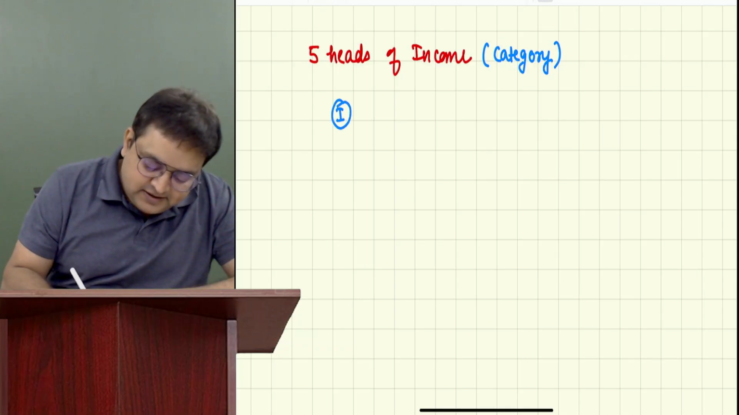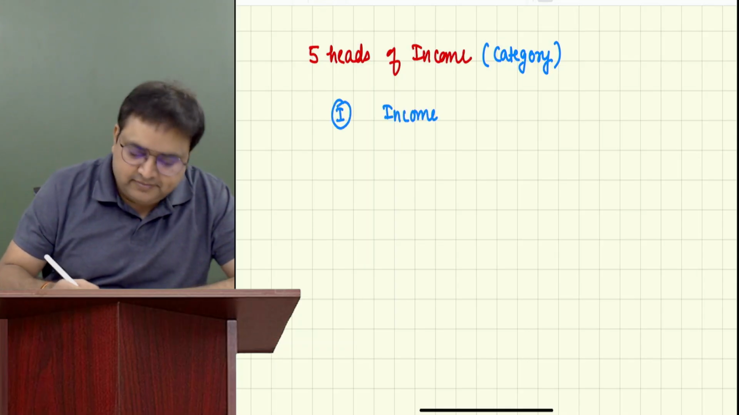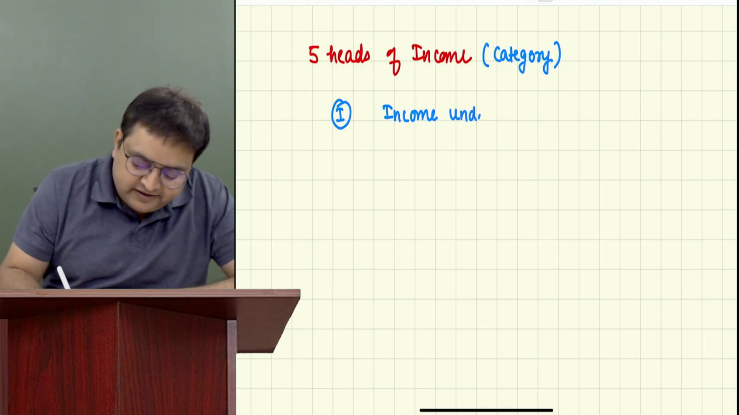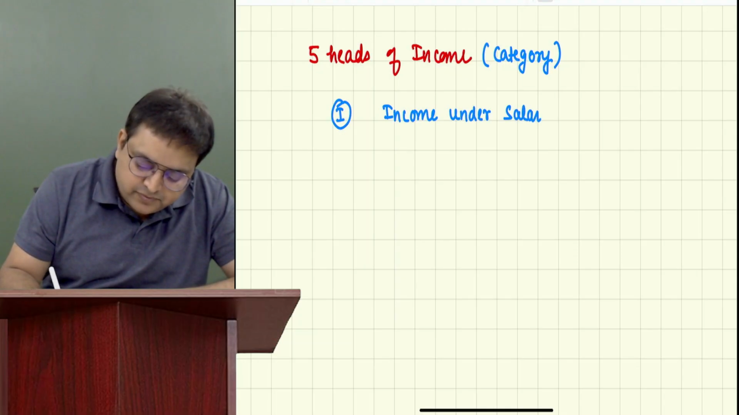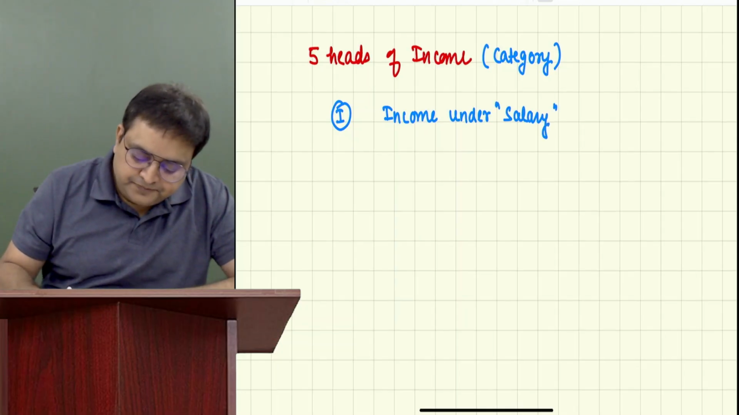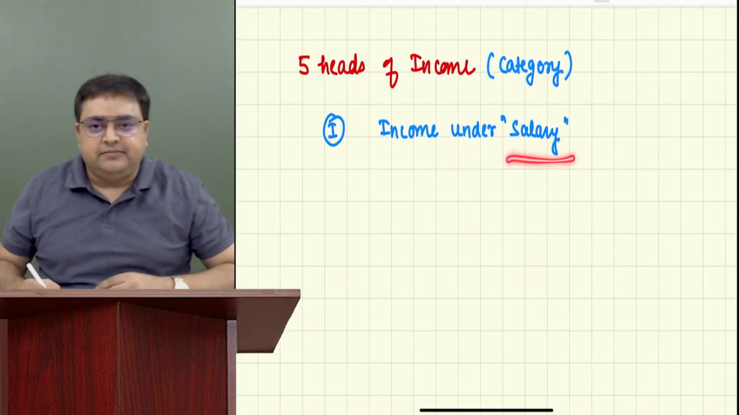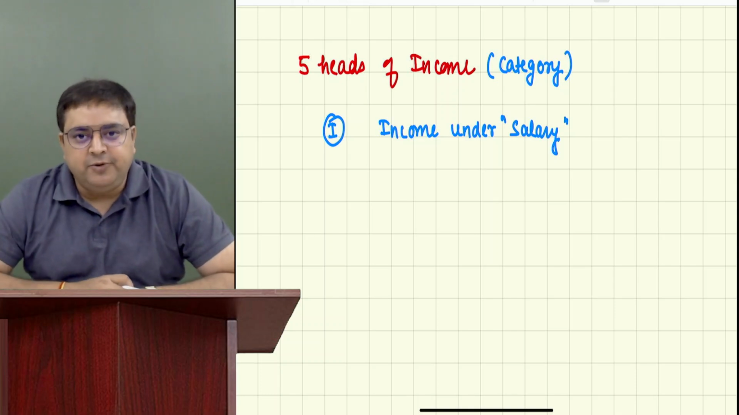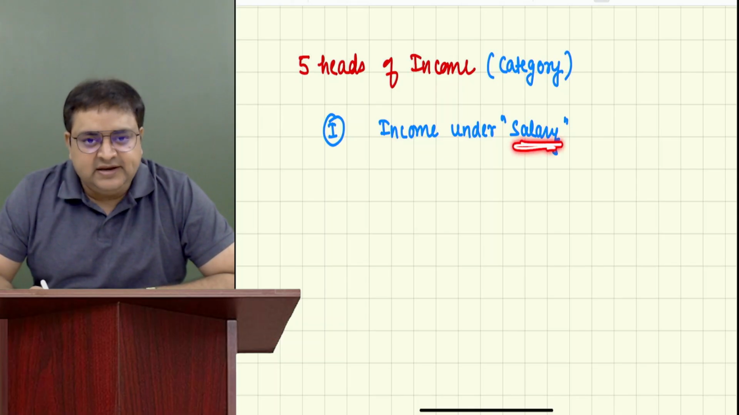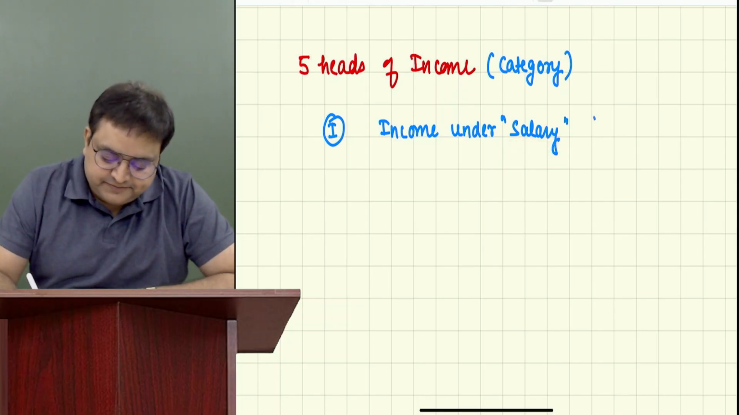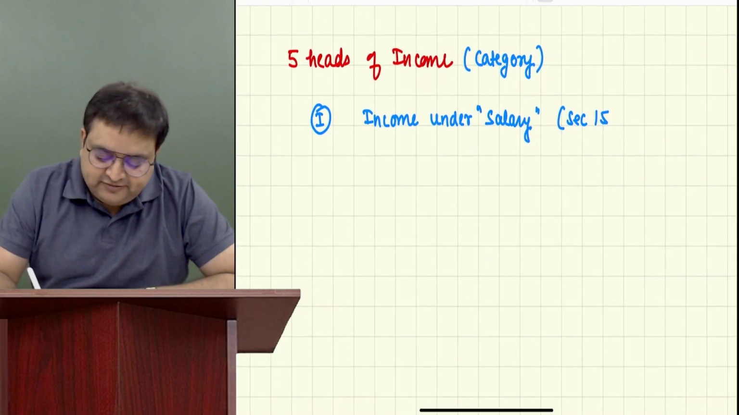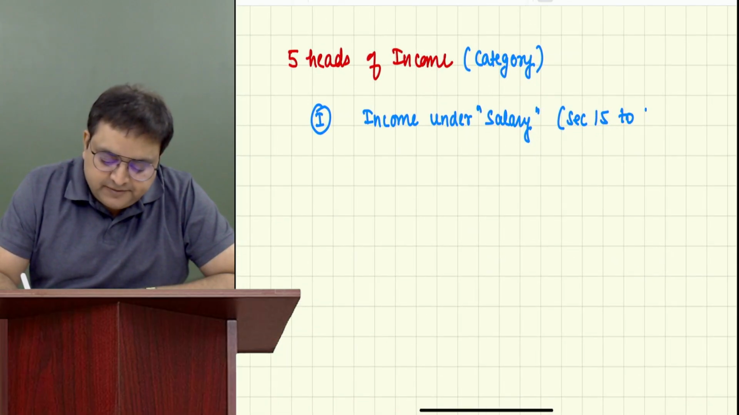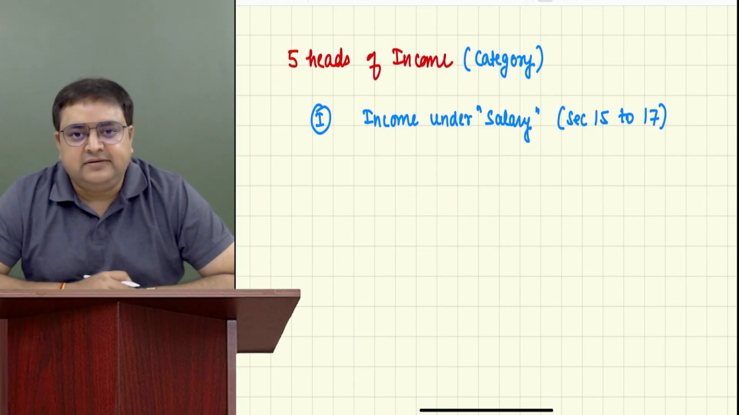The first head of income is income under the head salary. Keep on writing with me. Please write this: income under the head salary. If somebody is earning salary income, we will compute his salary income, that is, how much salary he received and how much tax he has to pay. So how do we compute our salary income? We have sections. Guys, just write it, don't learn right now. We have section 15 to section 17 of the Income Tax Act.